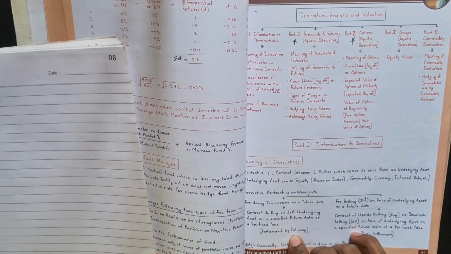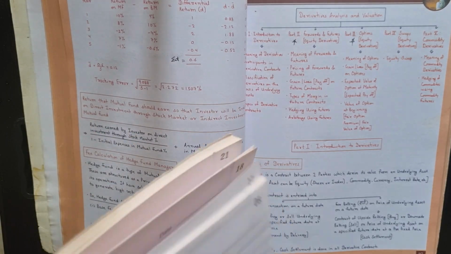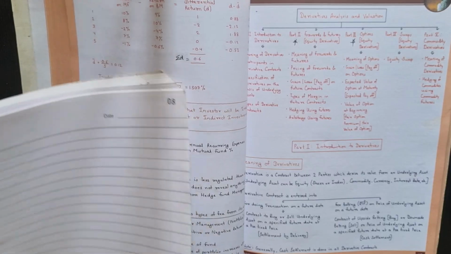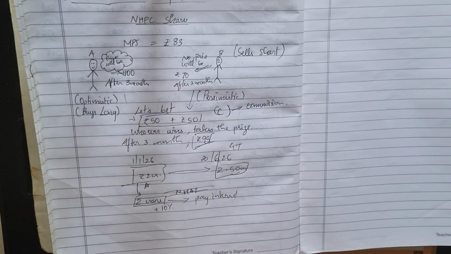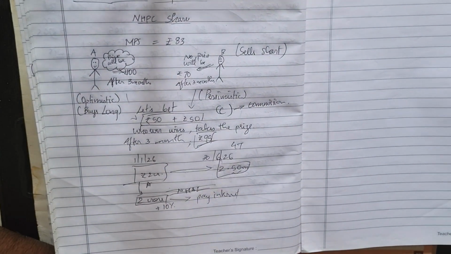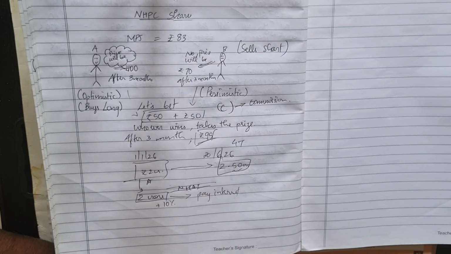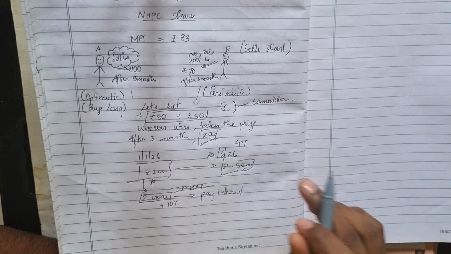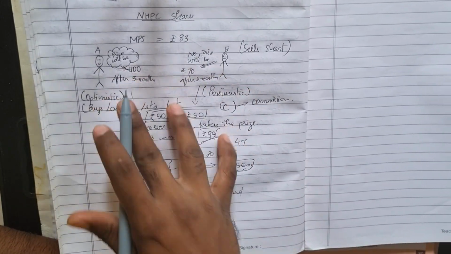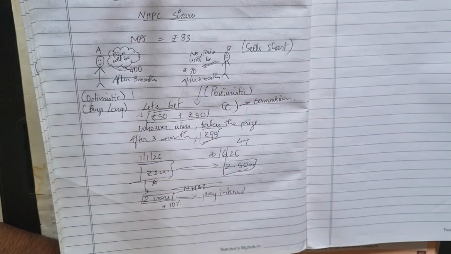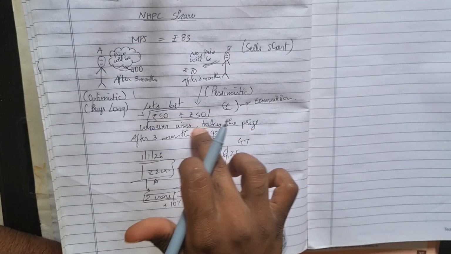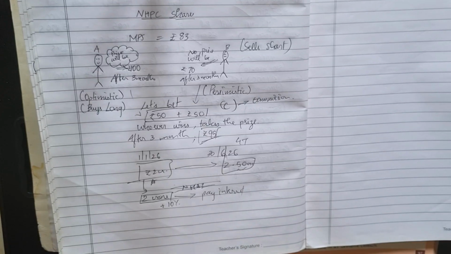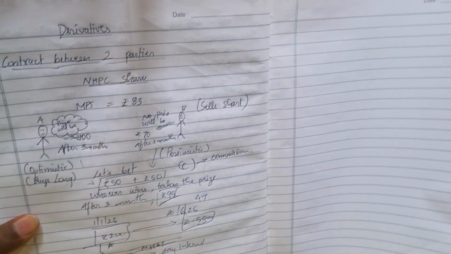So this type of contract is known as settlement by delivery. Now the second type is for betting on the price of the asset. This is for land, no, this is for a commodity. We'll talk about share, because share is the main part of the syllabus. Share we have already discussed: two persons are betting on the price, they do not have the asset. The price will go up or down and they will get the gain from it. This is for betting. This is also a derivative contract.